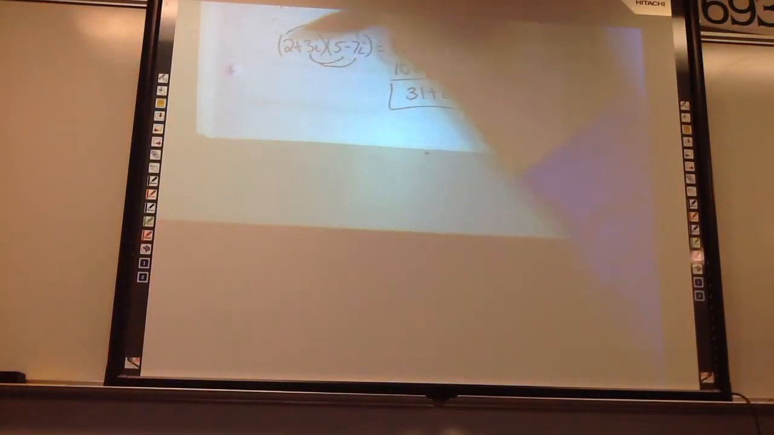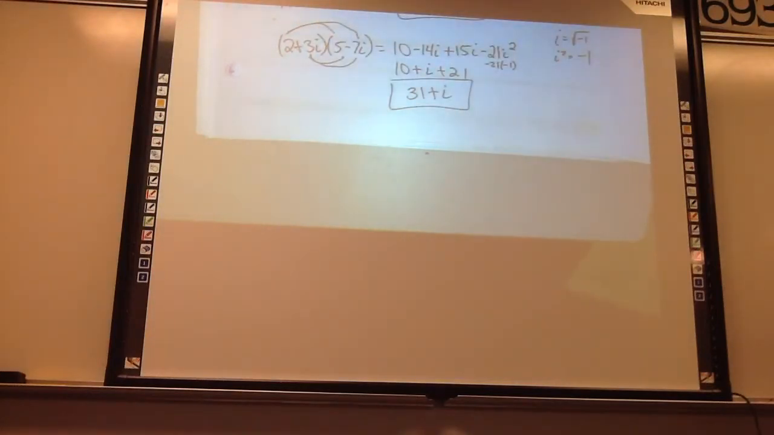2 times 5, distributive property. FOIL it out. First, outer, inner, last. So 31 plus i.